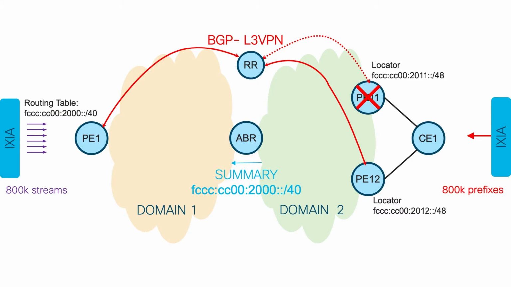Now, because there is no possibility of any detection of PE11 failure on ingress PE, we have to rely on BGP convergence. Route reflector has to detect a BGP session failure, and as soon as session failure is detected, route reflector has to withdraw all 800,000 prefixes from BGP. And ingress PE can reprogram whole forwarding table.